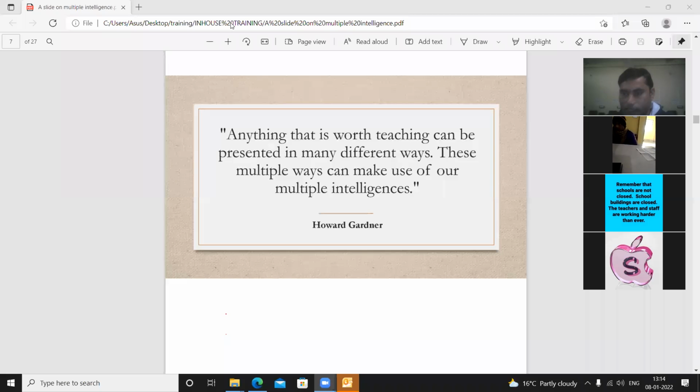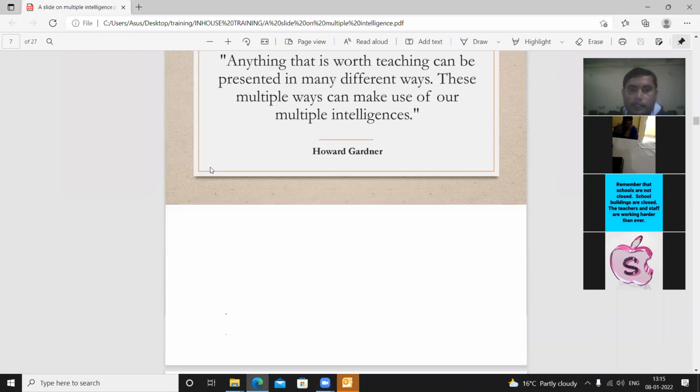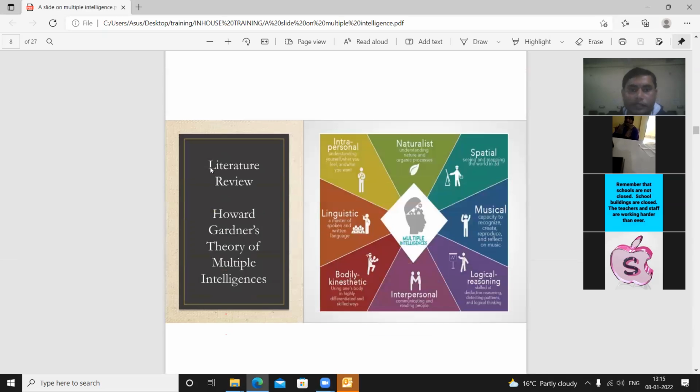If they are not connected with things they are interested in, they will lose their patience and despair. That is why it is very important to connect with the things they are interested in.